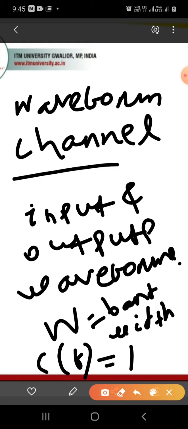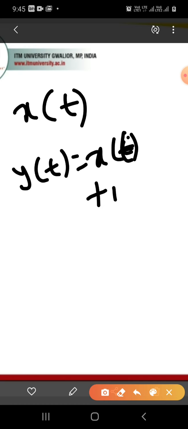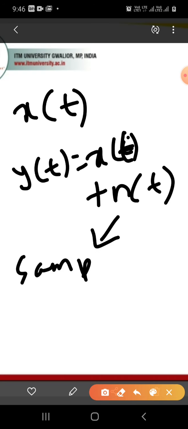So if x(t) is the input, then the Gaussian noise corrupted signal or the output may be written as y(t) equal to x(t) plus n(t), where n(t) represents a sample function of additive noise.